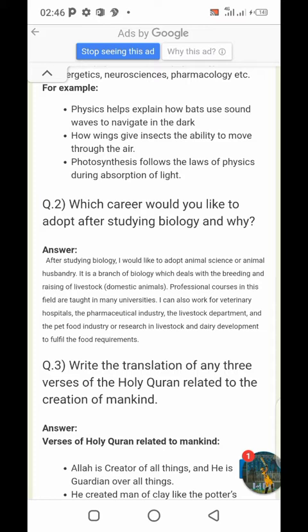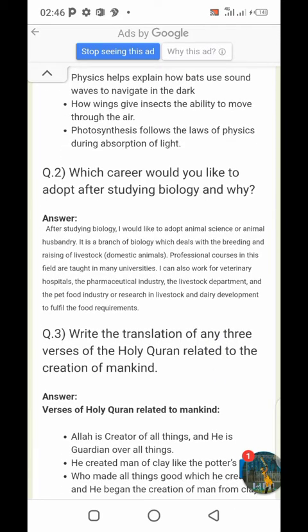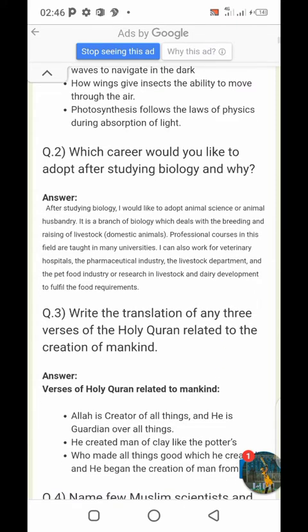I can also work for veterinary. Veterinary simply means animals' hospital. The pharmaceutical industry means the industry which makes and sells medicines. The livestock department, and pets, those animals which we keep at home. Food industry or research and livestock and dairy development to fulfill the food requirements.